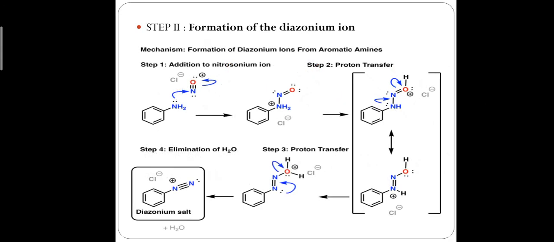The next step is formation of diazonium ion. Okay. So in this step, the nitrosonium ion reacts with aniline. It forms an intermediate and proton transfer takes place. After that, dehydration of the intermediate, meaning removal of water from the intermediate, takes place, and finally it gives diazonium salt.